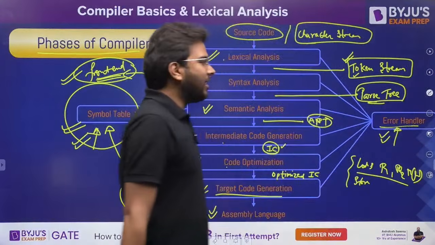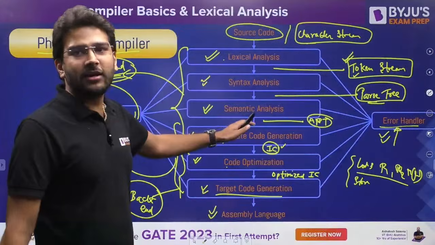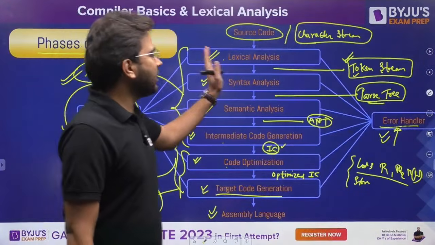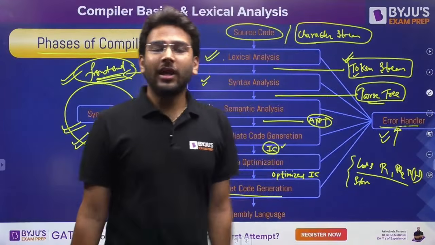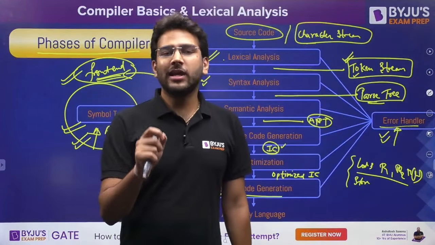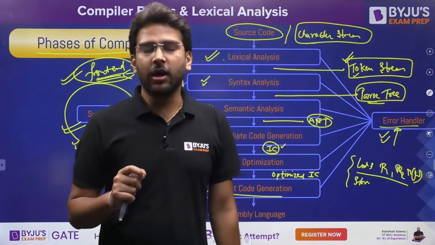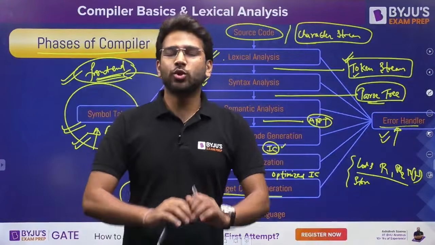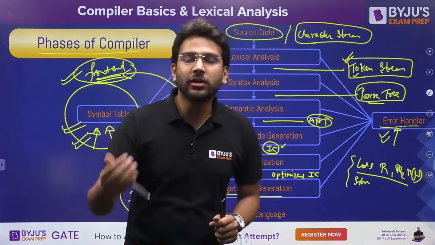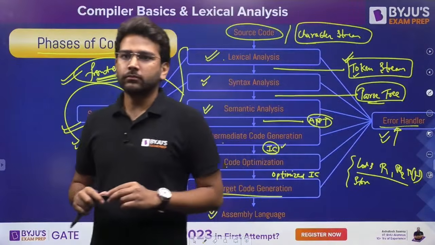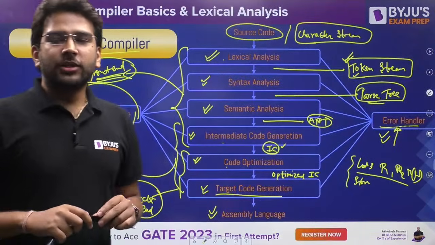If the compiler gets any error, maybe lexical, syntax or semantic error, it is going to give that to the error handler. If the error handler is able to access the information and resolve that error, it is going to do that. Otherwise it will just throw the error, and then the user, the programmer, has to rectify it. Is it clear so far?